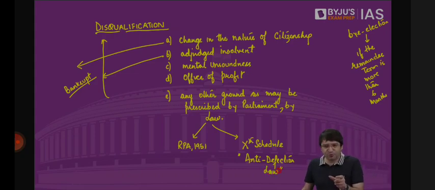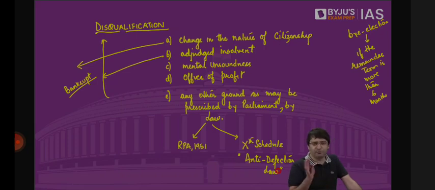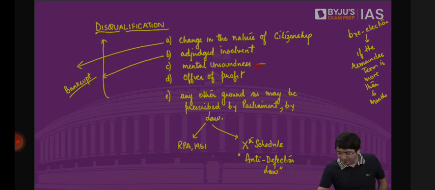Which means if you are qualified to contest elections to Lok Sabha and Rajya Sabha, you got elected as well. That doesn't mean your term will be for 5 years. Even before 5 years, there may arise a vacancy. Vacancy because if there's a change in the nature of your citizenship, you will be disqualified. If you're holding office of profit, you will be disqualified. If you're declared bankrupt, you will be disqualified. If you're declared mentally unsound, you are disqualified. This is a legal declaration.